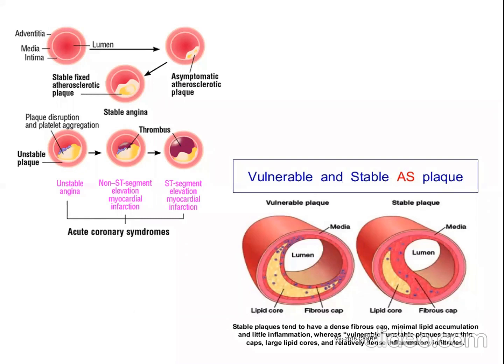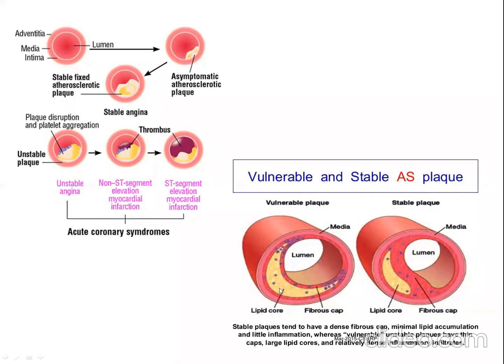Okay. Now, here we are discussing two types of plaques, vulnerable plaque and stable plaque. What is a stable plaque? See, this one is the stable plaque and this is the vulnerable plaque. In stable plaque, there is a thick fibrous cap. See here, and the lipid core is less. But in case of vulnerable plaque, there is a thin fibrous cap.